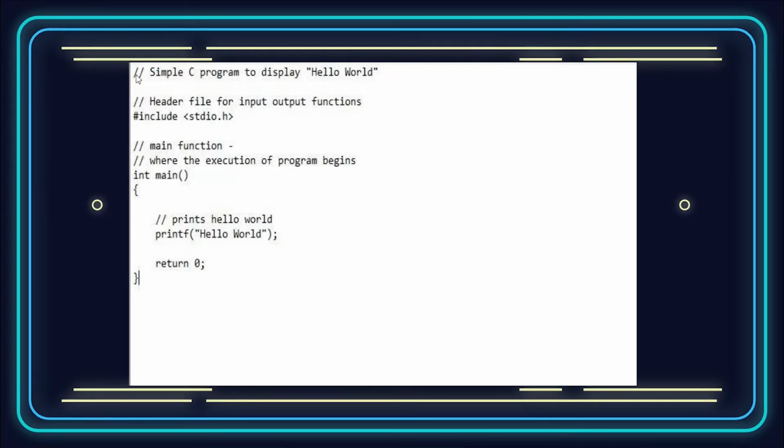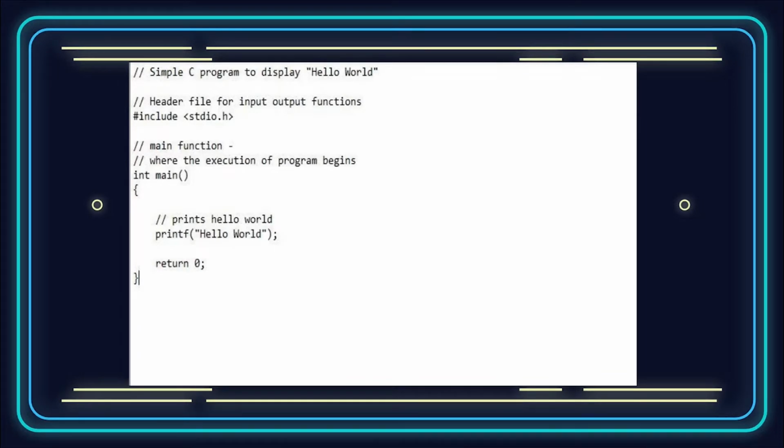These are single line comments, and we saw that single line comments are declared using a double slash. If both of these two lines, simple C program and header file for input output functions, had to be included in a single comment section, then we'd use multi-line comments with a slash followed by an asterisk.